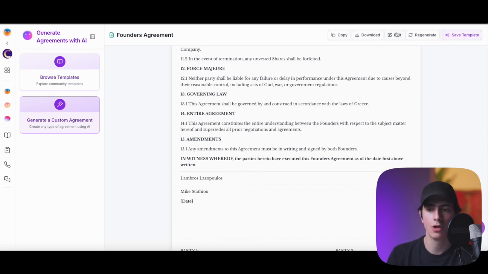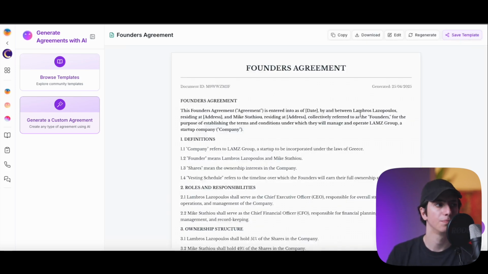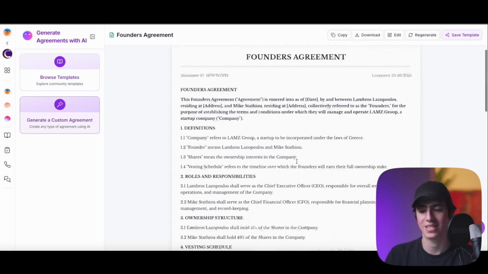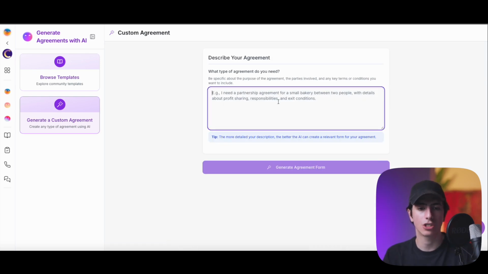And if we don't like something, we can go ahead and edit this, and now we can edit the agreement, write whatever we want inside of it, save it to edit later or not use it, right? We can save the template, we can share the template, we can regenerate the template, all of that stuff. So just like that, we have our agreements done, right? How cool is that? I still can't, let's say, digest the fact that all of this can be automated just like that with AI. And we can also create custom agreements, right?